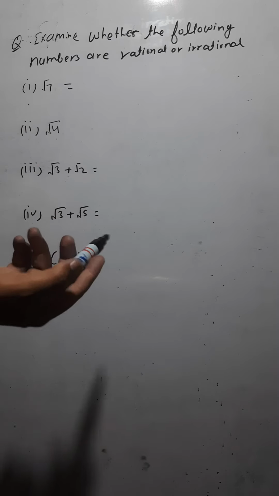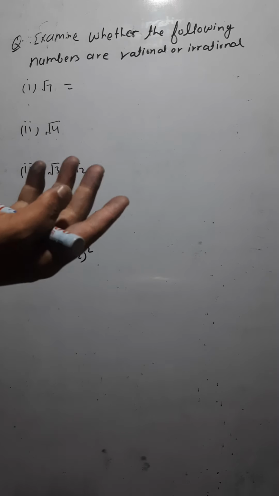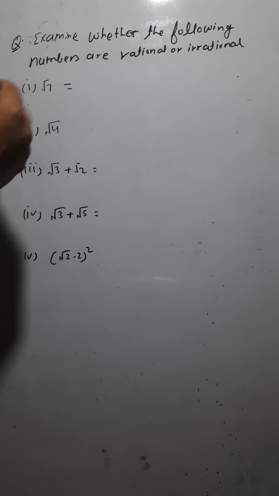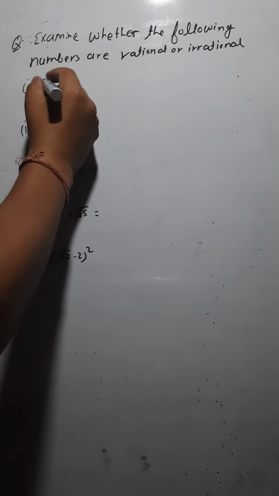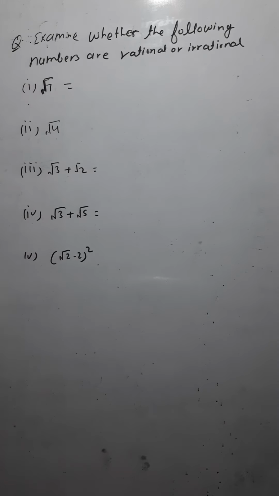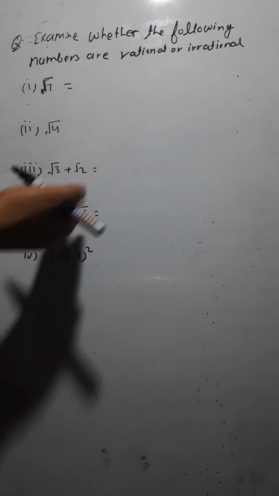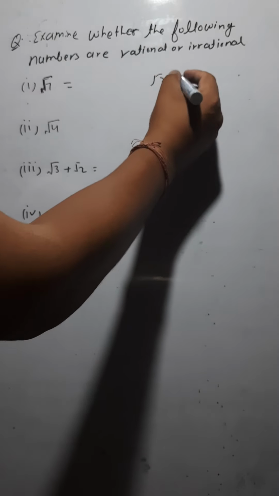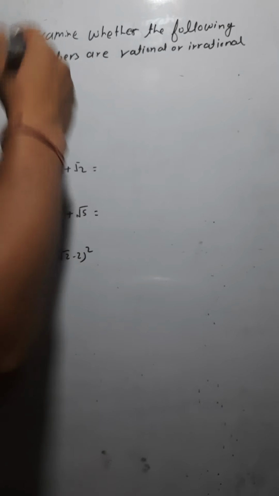Like square of 2 is 4, square of 3 is 9. We are not getting 7 anywhere. So 7 is not a perfect square. So it implies under root 7 is not a perfect square root. If it is not a perfect square root, then all such numbers inside the under root are irrational. We have already discussed under root 3, under root 2, under root 5, all these are irrational.